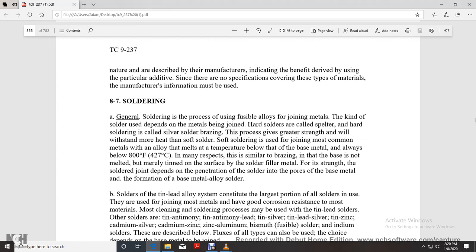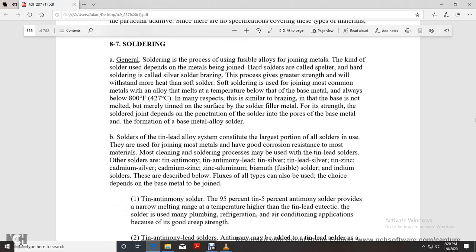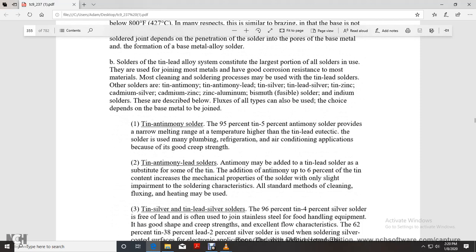soldering, filler melted. The strength of the solder joint depends on the penetration of the soldering alloy into the pores of the base metal, and the formation of base metal alloy. Solder of the tin lead alloy system constitutes a large portion of all the solder used for joining most of the metals with good corrosion resistance. Most of the materials and cleaning methods in the soldering process may be used with tin lead soldering.